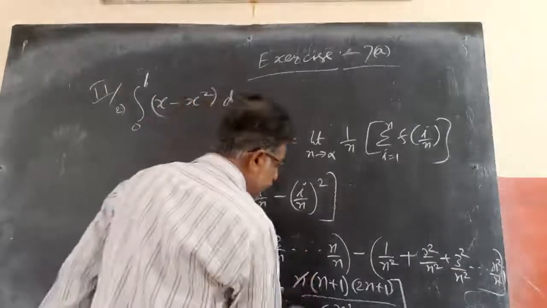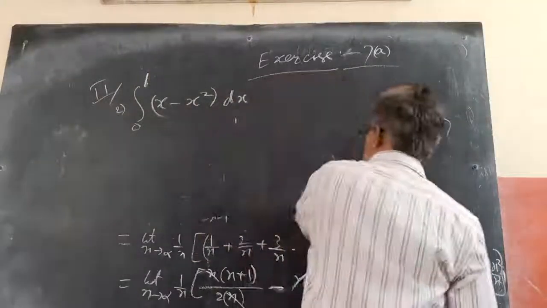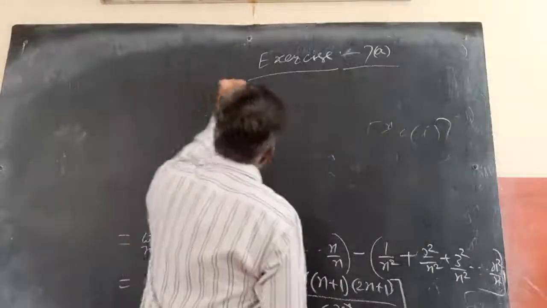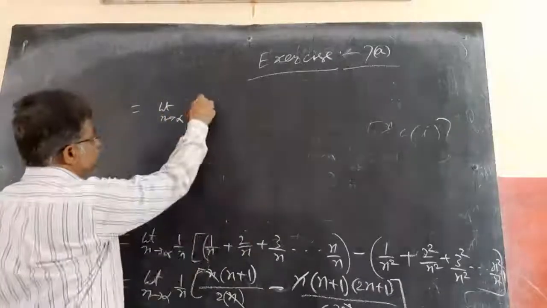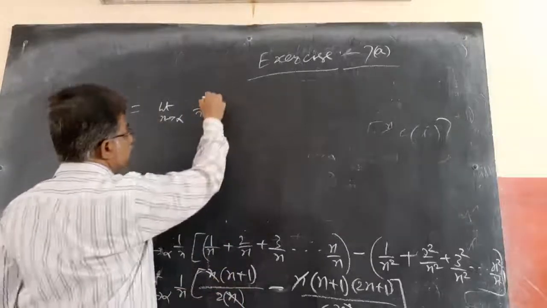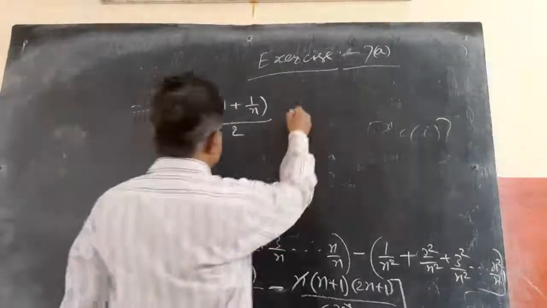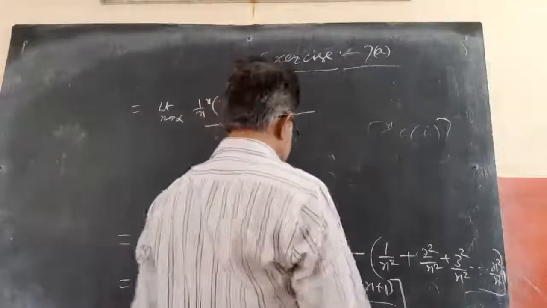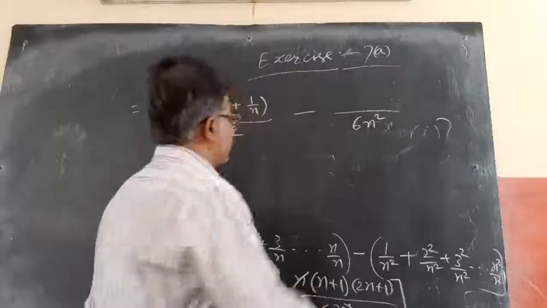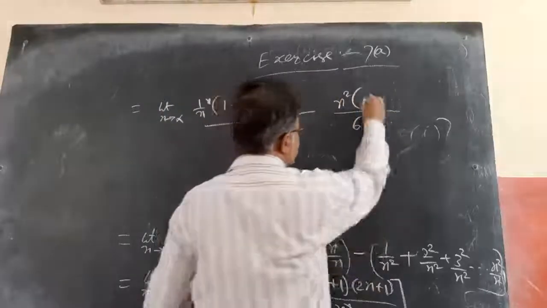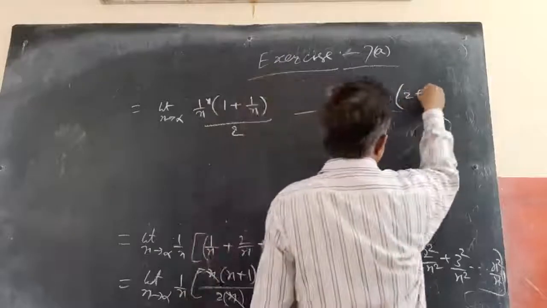Now if I want, I can cancel one n like this. Then if I open the brackets, it becomes 1 by n, limit n tends to infinity, 1 by n into, if I take n common from these two as usual, it becomes n into 1 plus 1 by n by 2, minus, coming to this, denominator is 6n square, and in the numerator, if I take n common from here and n common from here, it becomes n square into 1 plus 1 by n into 2 plus 1 by n.